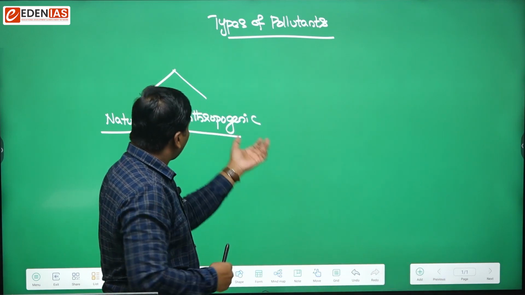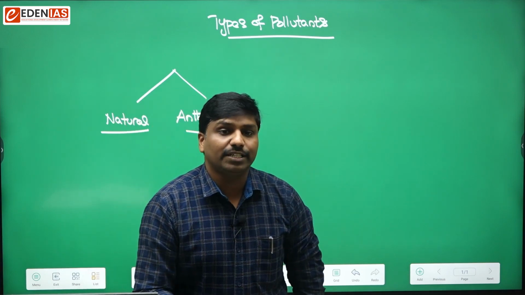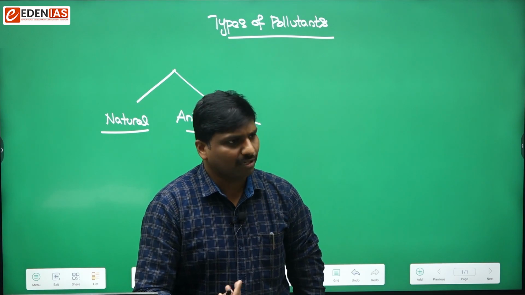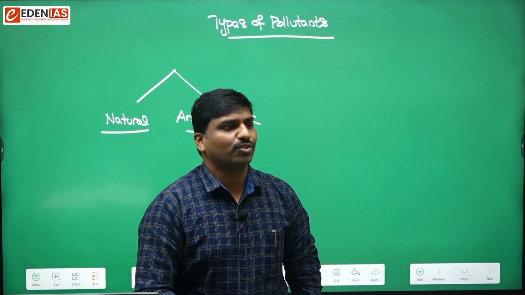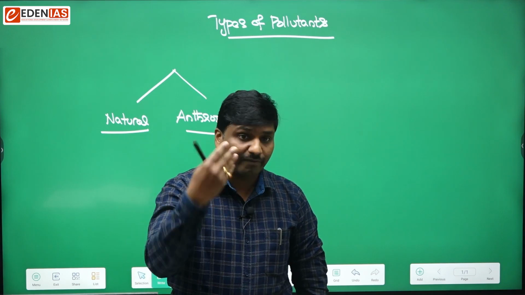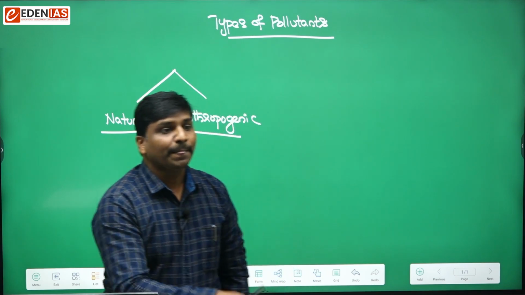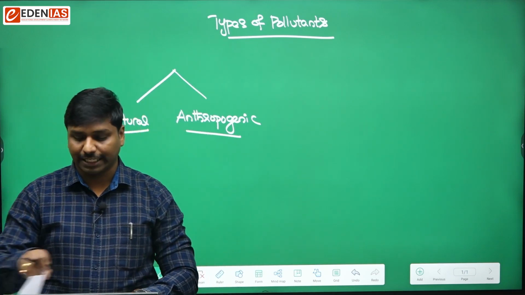And anthropogenic pollutants means those pollutants which are released into the environment by the activity of man. For example, carbon monoxide or sulfur dioxide or nitrogen oxide. All of these are released into the environment due to activities of man. So that is anthropogenic.